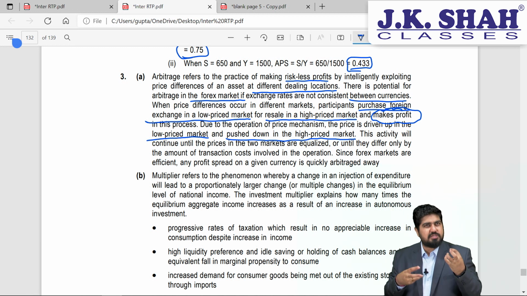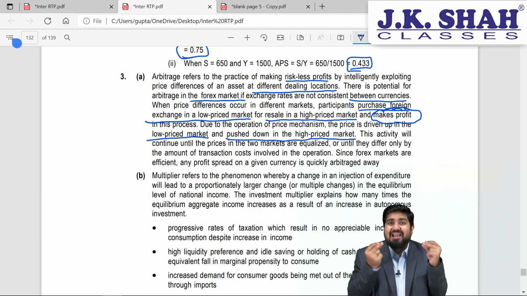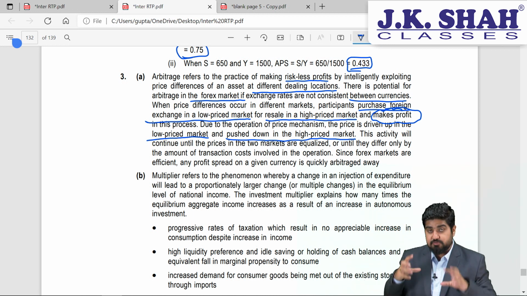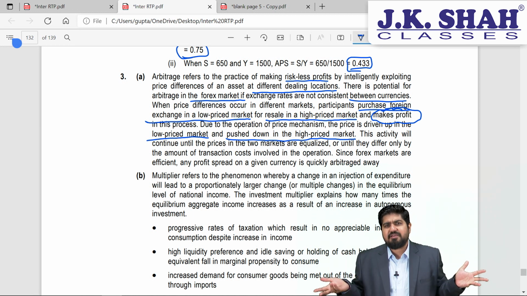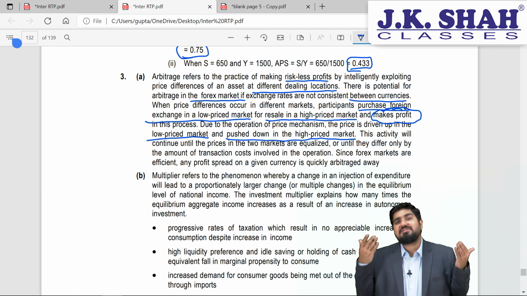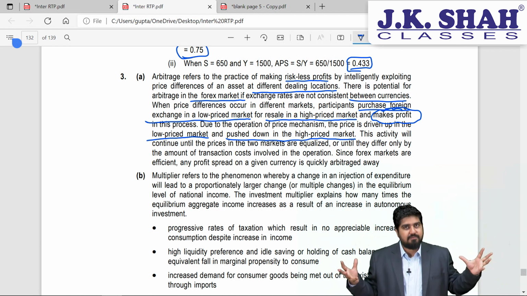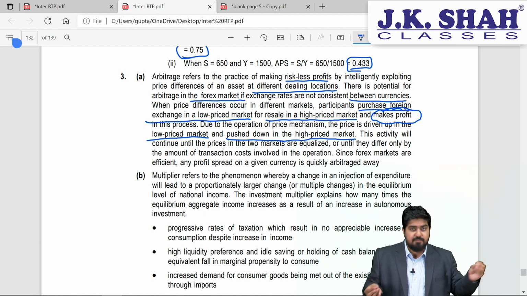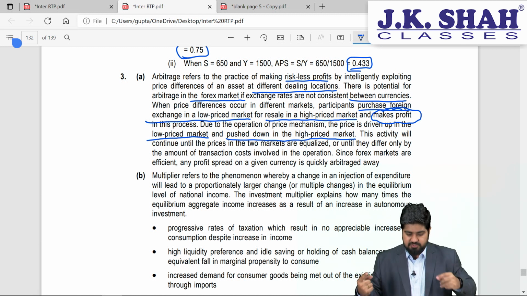And many times this doesn't take days or months to happen. This takes fractions of seconds. So you have to be very quick in making arbitrage. That's why it becomes a huge concept. Or else it is just a profit, right? Buying from a wholesale market and selling to a retail market is not an arbitrage opportunity. Come on, that is business. But when you are looking at two different markets at the global level, buying from a low price market and selling at a high price market, and that takes merely a second, that becomes arbitrage.